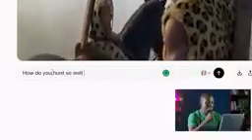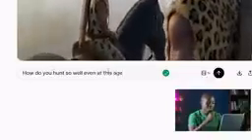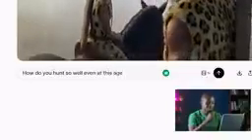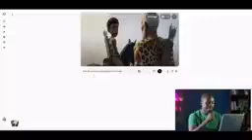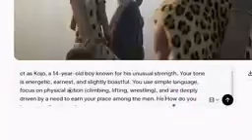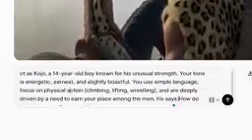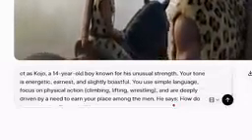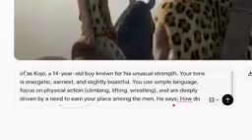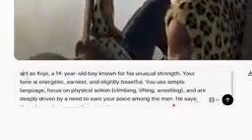So let's come here, and the boy is going to say, "How do you hunt so well even at this age?" Since it's the boy, let's go find the boy's voice over here. Copy the boy's voice, that is the voice prompt, and then we paste it in front so that the dialogue will be at the end, right? So let's write here, he says, then we put a semicolon. That is not a necessity. You can just say he says, and then you write what he's supposed to say, right? So this is how the prompt looks.